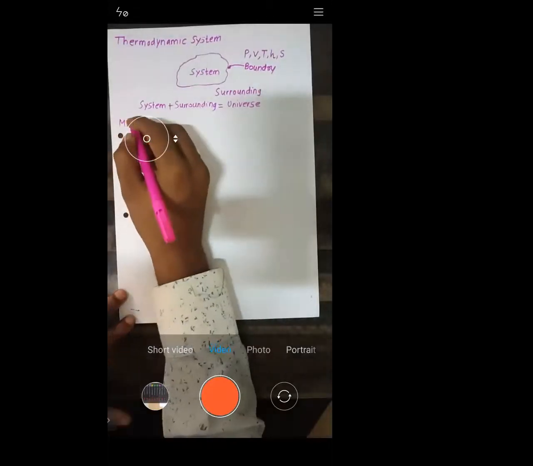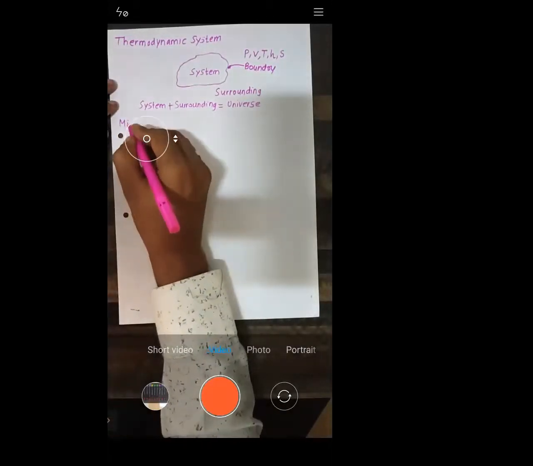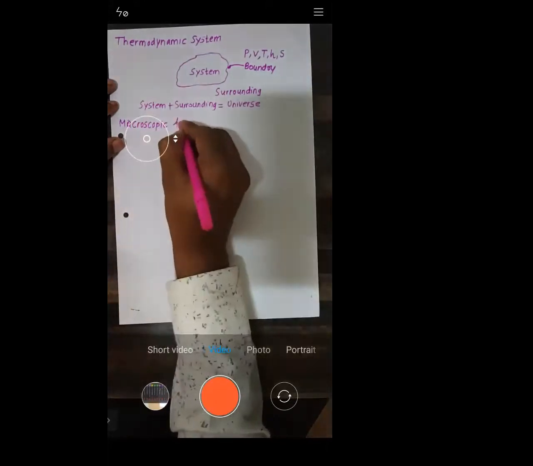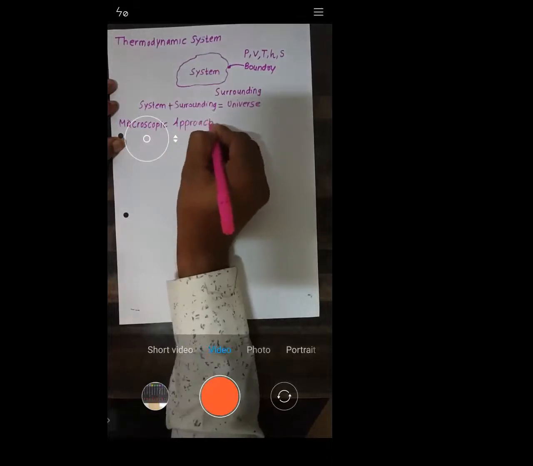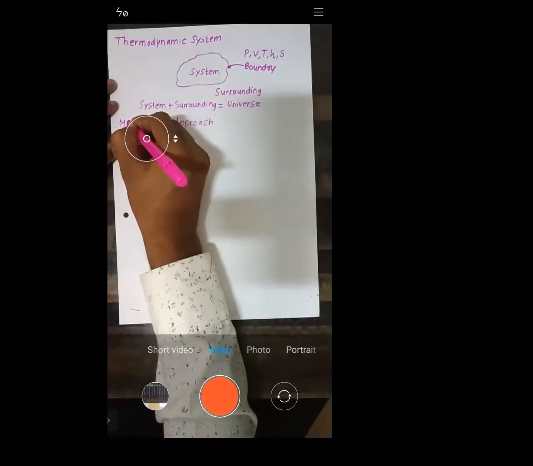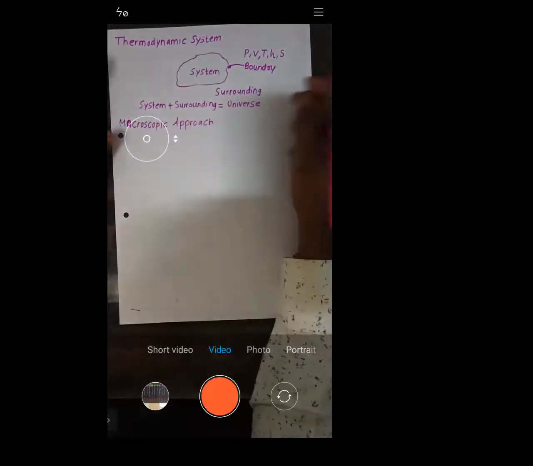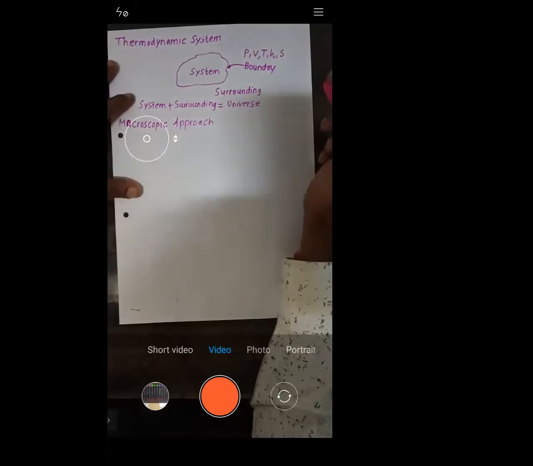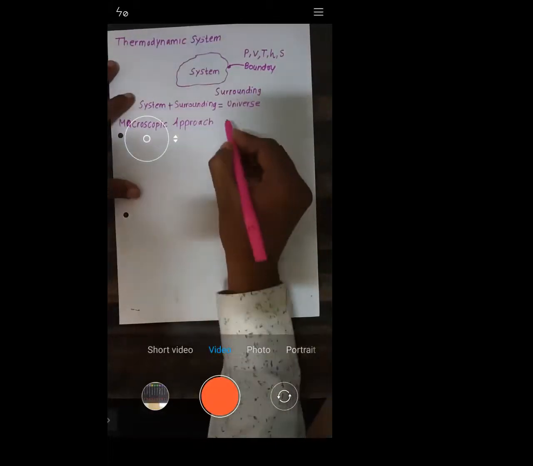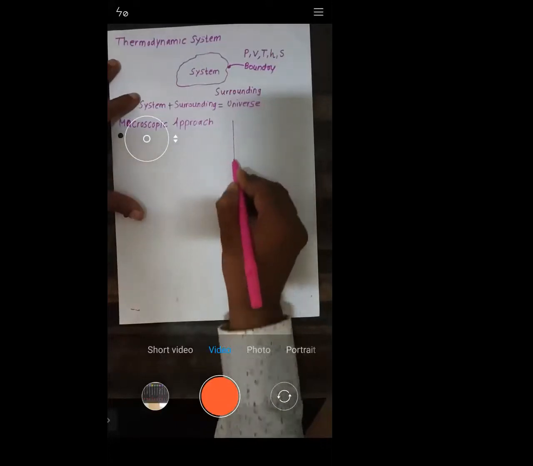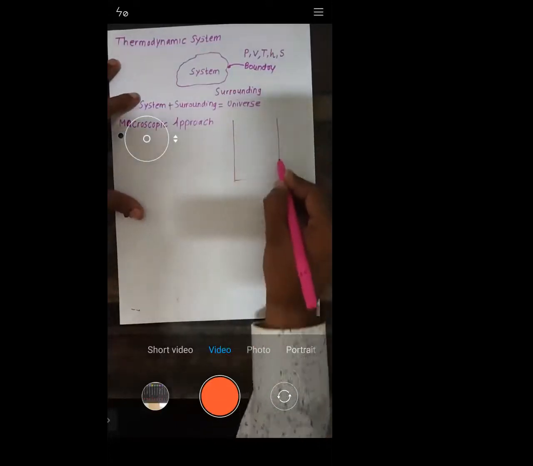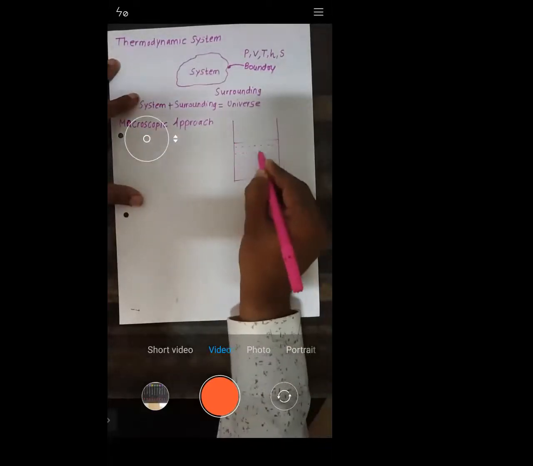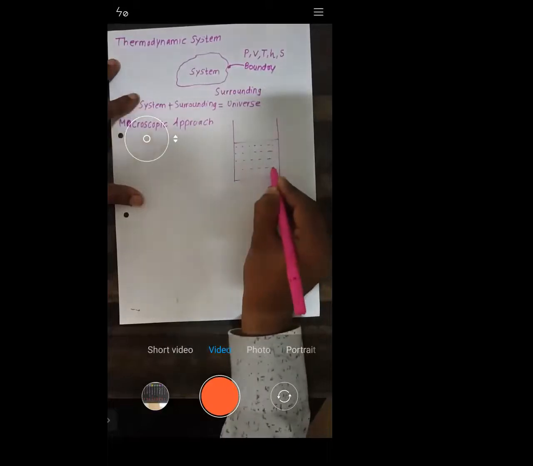That is called macroscopic. Try to understand, the macroscopic approach. What is the macroscopic approach? Simple, I will give you an example. Let's consider this vessel inside which you have some fluid present.